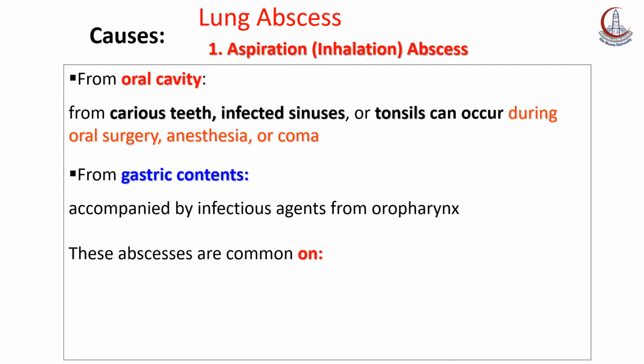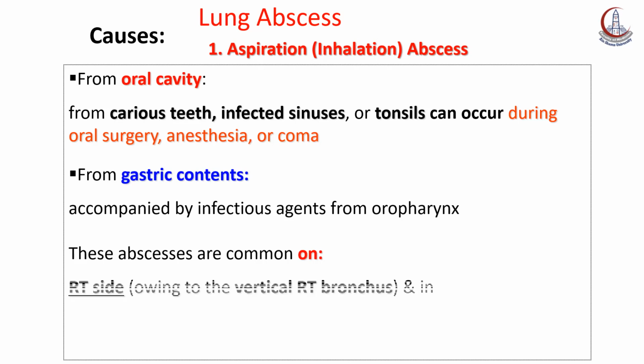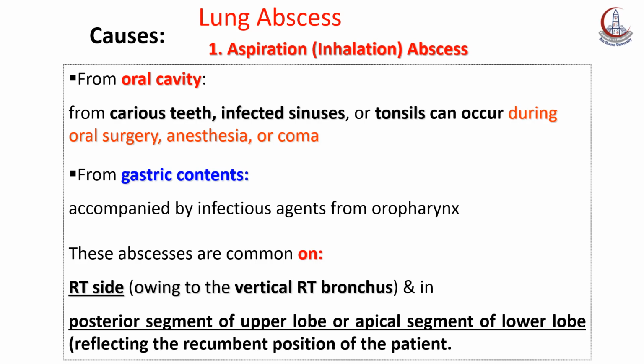These abscesses commonly occur in which side, right or left lung? Yes, right lung more, due to vertical orientation of the right bronchus with the trachea. And in the right lung, it occurs mostly in the posterior segment of the upper lobe or apical segment of the lower lobe due to the recumbent position of the comatose or anesthetic patient.